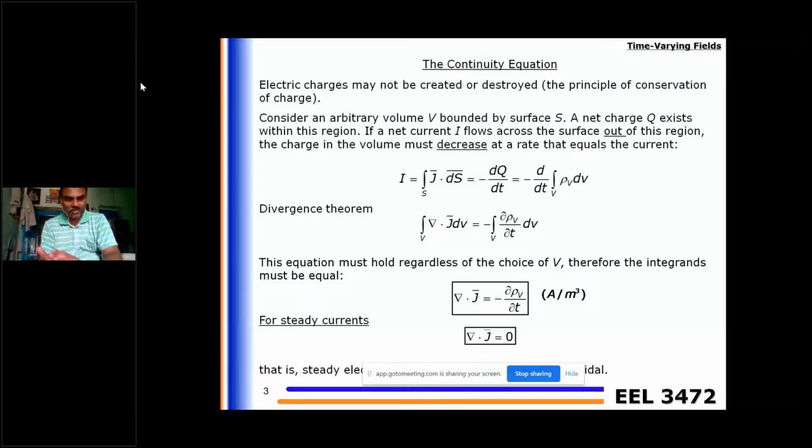So when you convert into the surface integral from the enclosed charge, del dot J, whatever it is, is 0. But for time varying fields, it must be minus dou rho V by dou t, which requires some modification, and that modification will give the displacement current density also. Here the continuity equation means basically the charge cannot be created or destroyed, or simply in equation form, del dot J is minus dou rho V by dou t. Here rho V is the volume charge density.